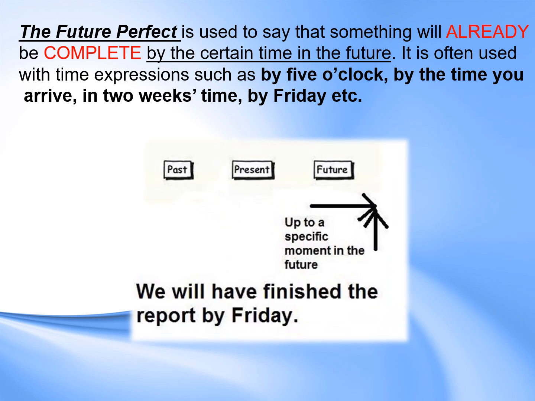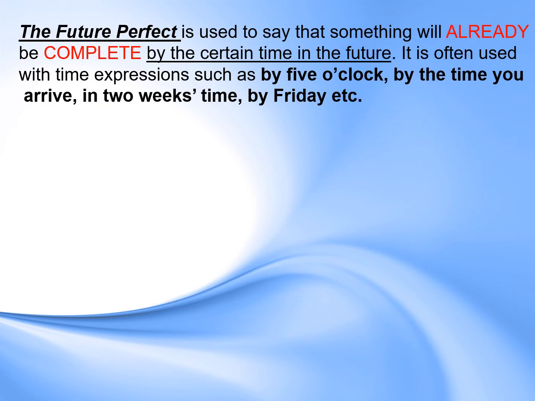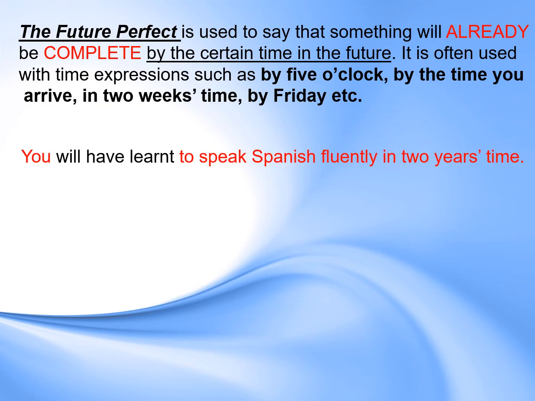So here I have past, present, and future. We will have finished the report by Friday. So I promise you that I will have finished my homework by the end of this week, for example. Like when I say, you will have learned to speak Spanish fluently in 2 years' time. So you will have finished this. You will have learned it already.